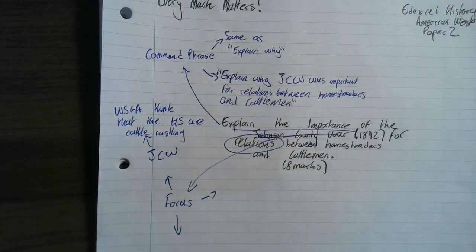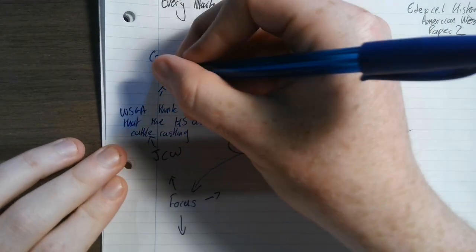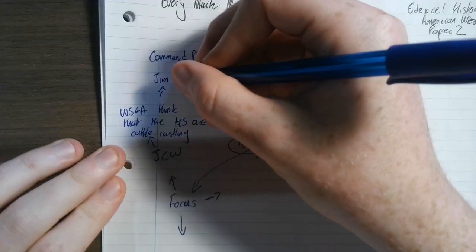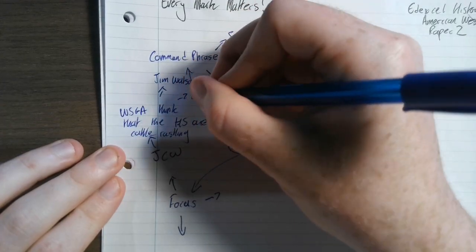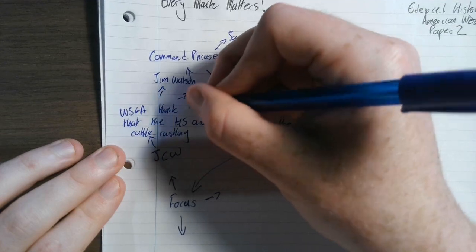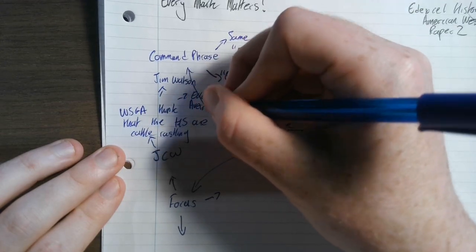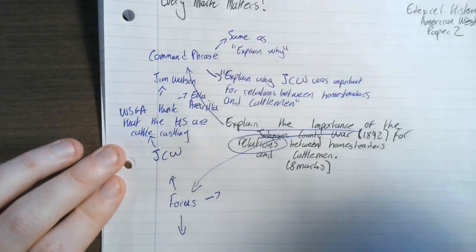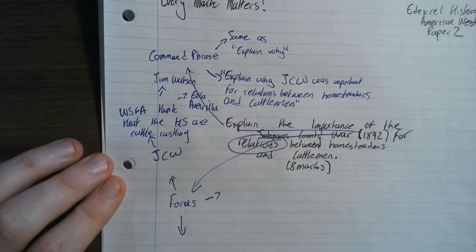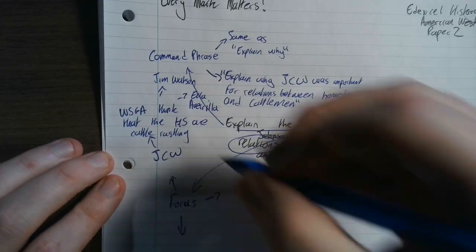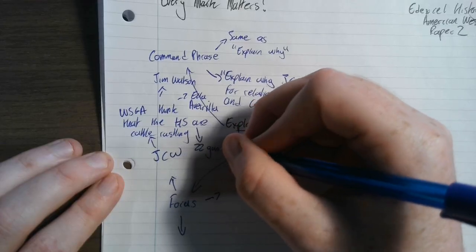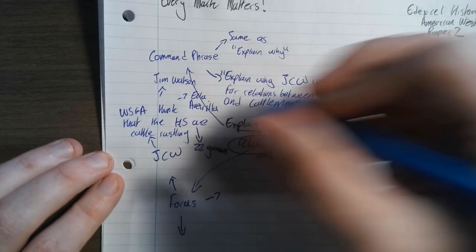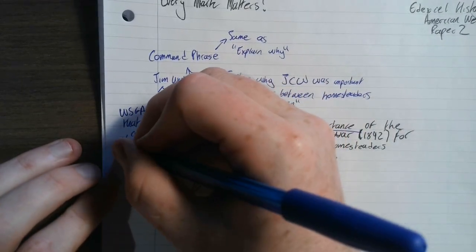Alright? And remember, we've got the deaths of Jim Watson and Ella Averill that start all of this. These are people who are accused of cattle rustling. And we also have 22 gunmen being paid by the WSGA. They've got a list of 70 names.